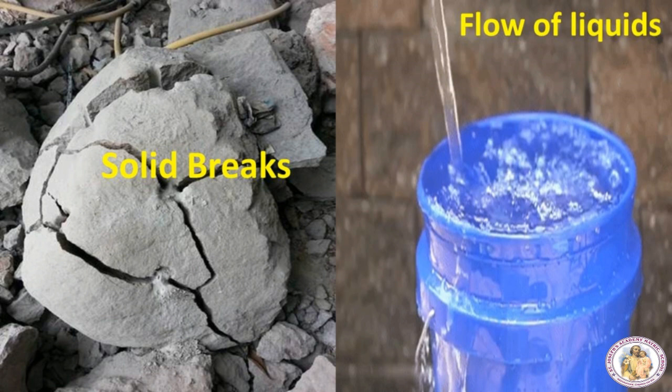In the case of fluids, pressure causes them to flow rather than deform. Why? Liquids are usually considered incompressible. Inside the liquid, the molecules are already close together, so it is difficult to compress them any more. So, liquids flow rather than deform. Deform means break.